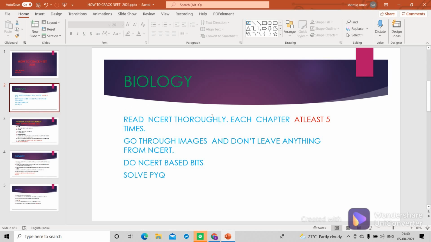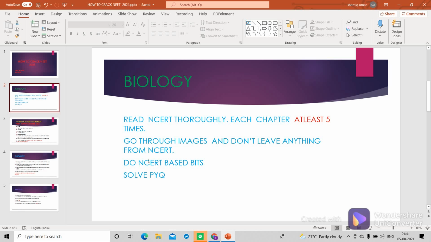You will be reading NCERT thoroughly. You have to read each and every chapter at least 5 times, and go through the images. Don't leave anything from NCERT, and do NCERT bits.